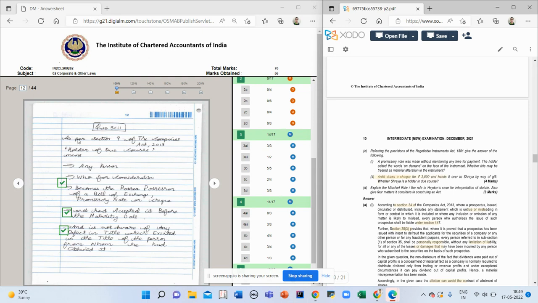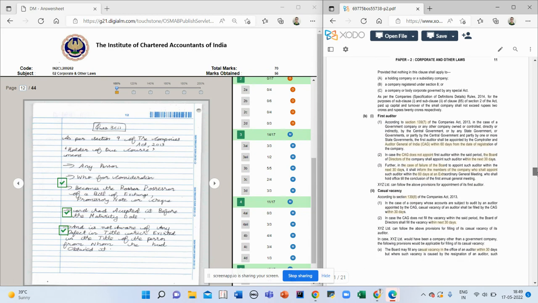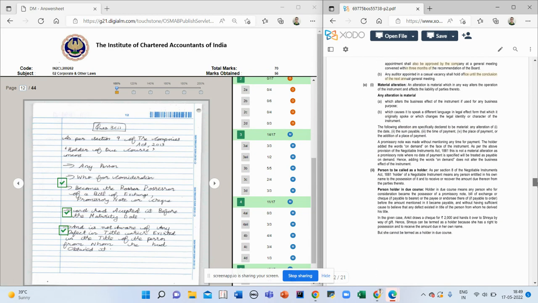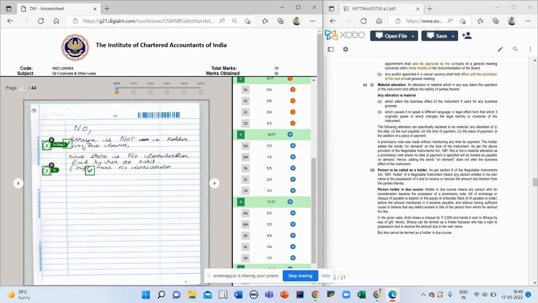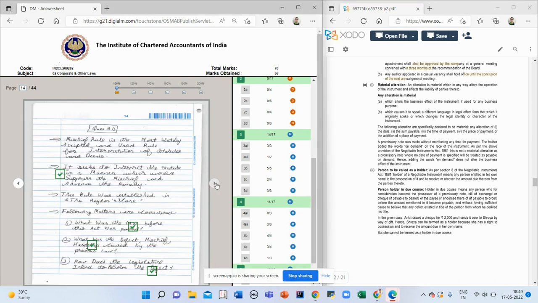See, this presentation I have made. This presentation is very easy to read, what is written. I've broken the definition into points. Any person who gives consideration becomes possessor, has accepted before maturity date and is not aware of any defect of title. In one page, I've just written the definition as per section 9, holder in due course. Then I have given the conclusion. So I got 2 out of 2 marks here.